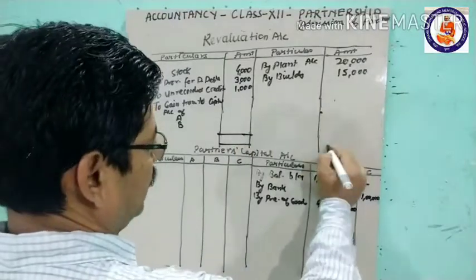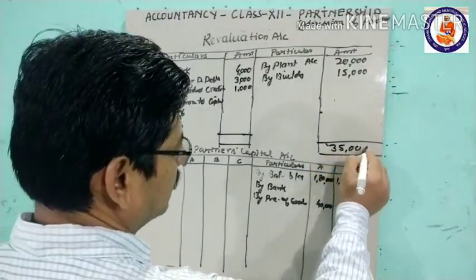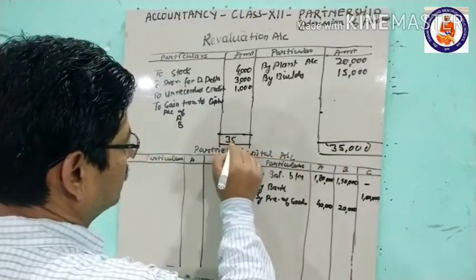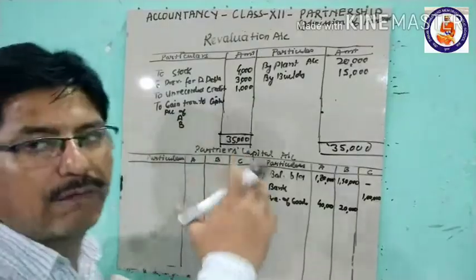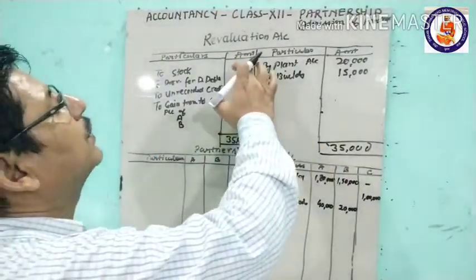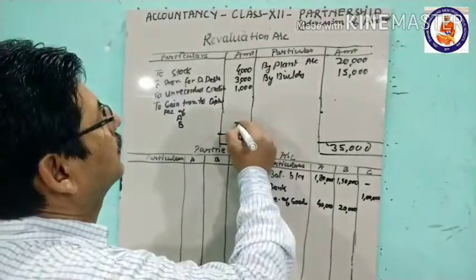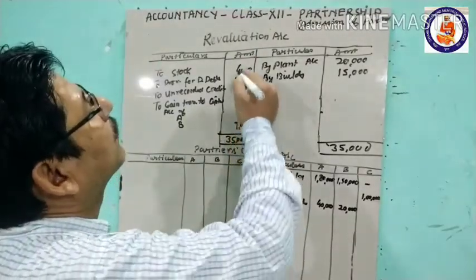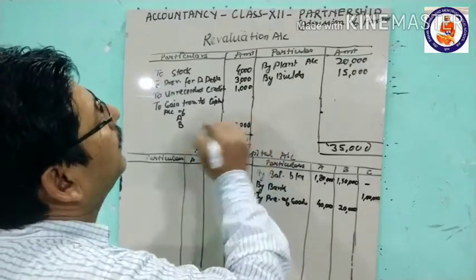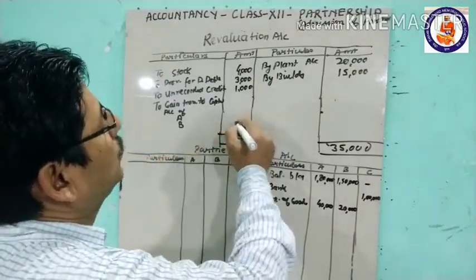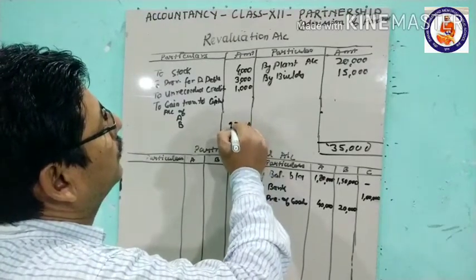Okay, so we will total it up here. This is 35,000, and now what is the balance here? So it is 4, 3, 7 and 8, 8, 7, 15, carry 2, 15, 1, 2, 3, 27,000.